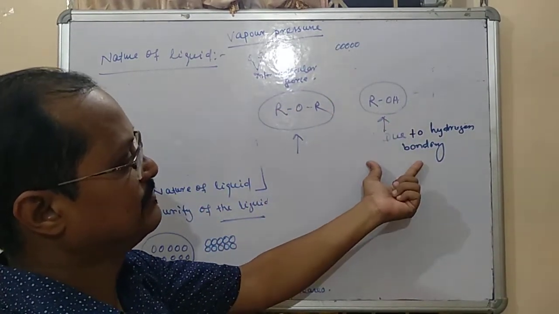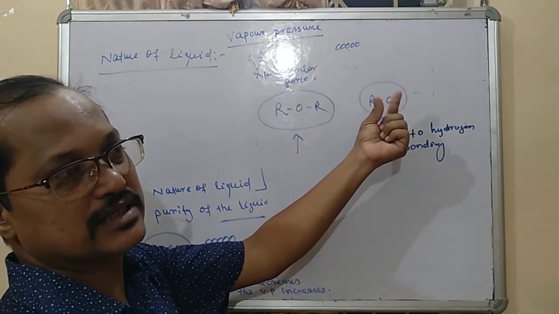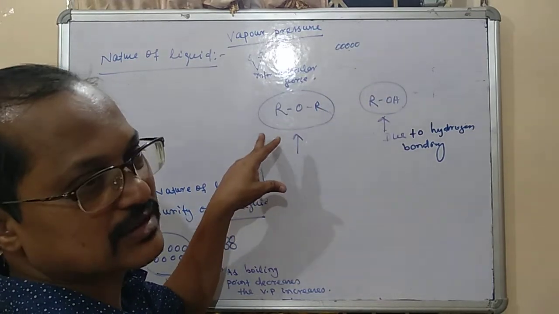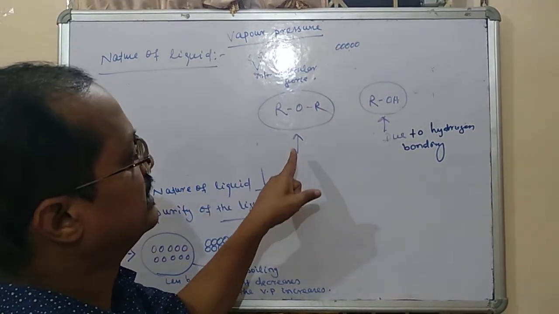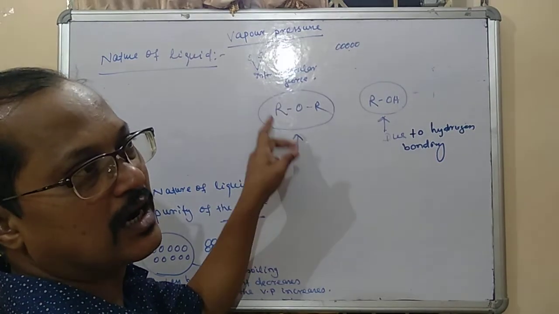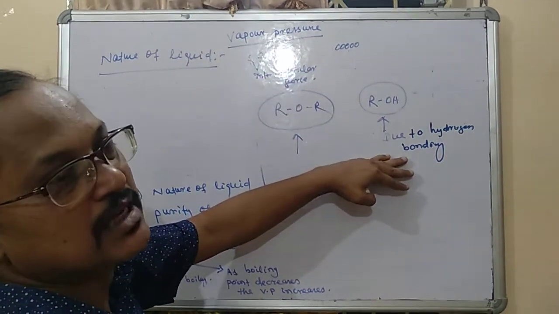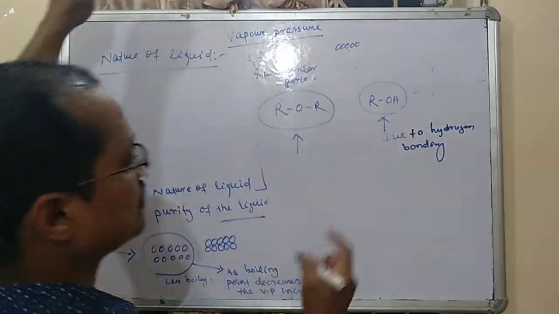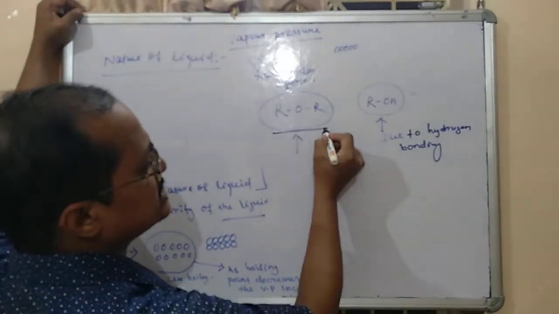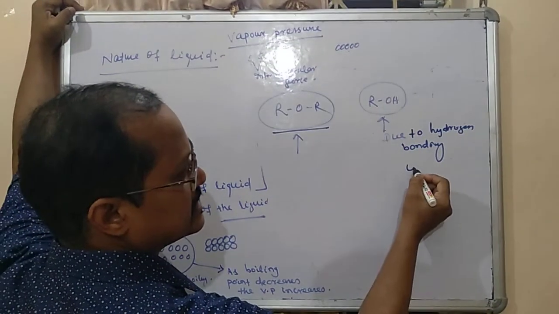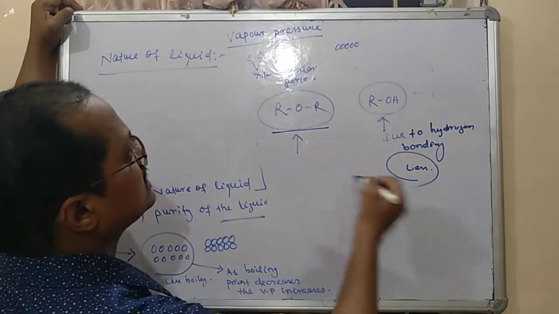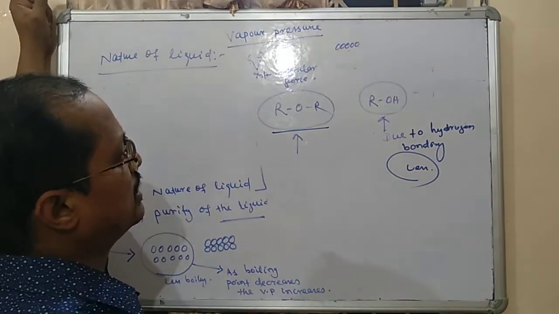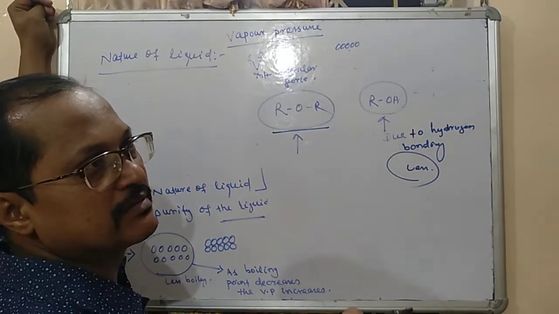Alcohol will have a greater bond, that is, the intermolecular force is greater here, and here the intermolecular force is less. That's why less energy will be required to form the vapor here, and more energy will be required to form the vapor here. In that case, at the same time, the vapor pressure will be increased here and the vapor pressure will be less here. So what are we getting? That means intermolecular force is one of the dependable factors for the increase or decrease of vapor pressure.